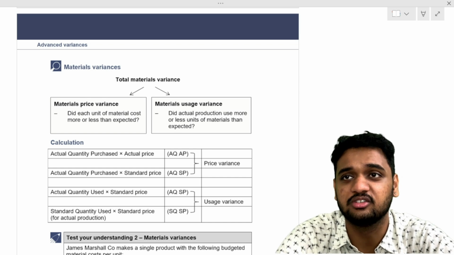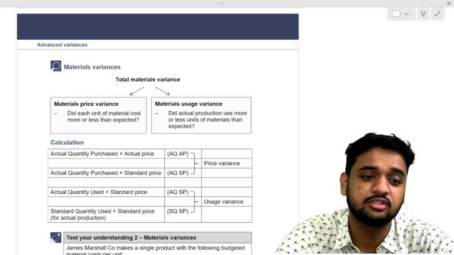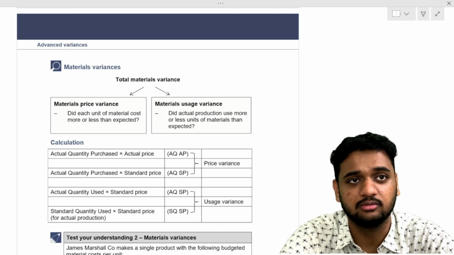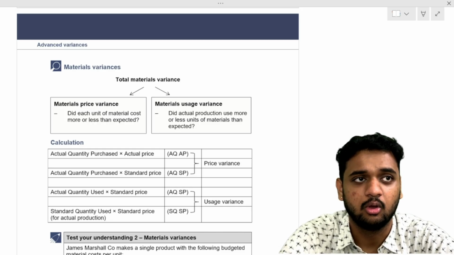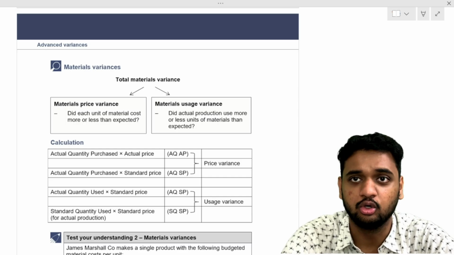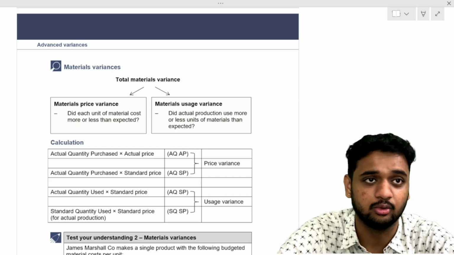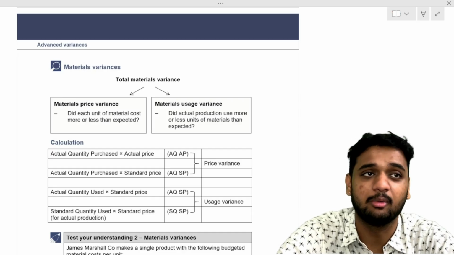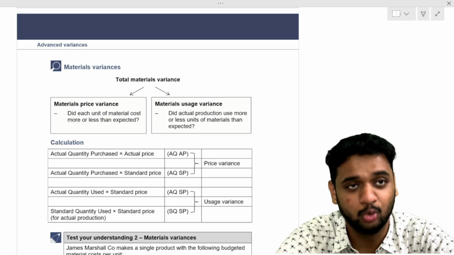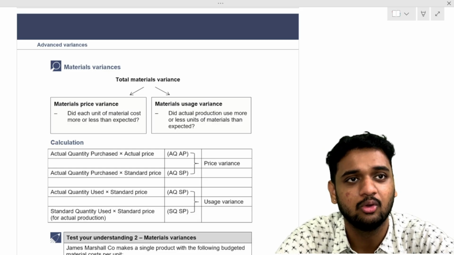It is bad by 2 rupees per kg. I used 100 kgs of material, so the total extra cost is 2 into 100, 200 rupees.